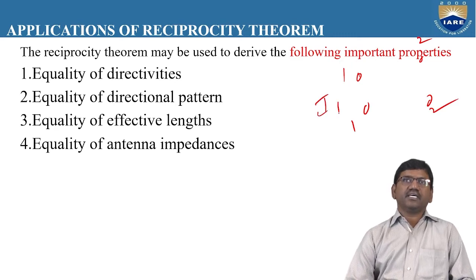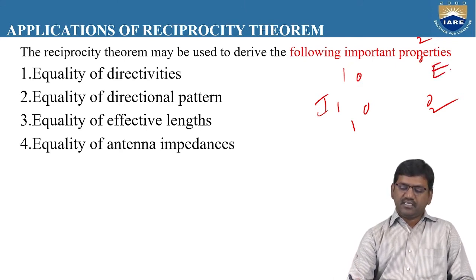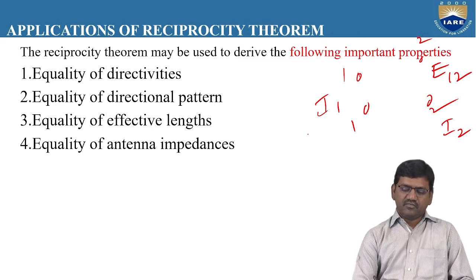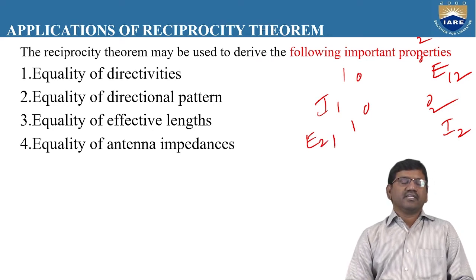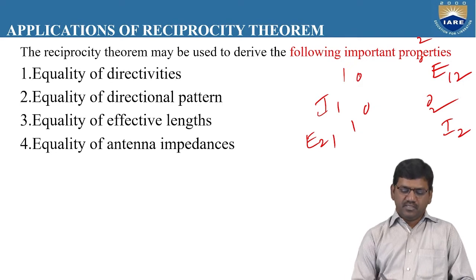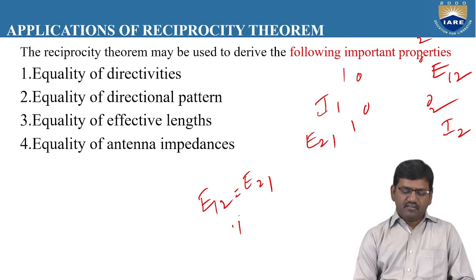Whenever we apply some current at the terminals of antenna 1, if we measure the EMF at the terminals of antenna number 2, let us say as E12, and if you apply the current I2 at the terminals of antenna 2, and if we measure the EMF at the terminals of antenna 1, we can observe that the EMFs at the antenna terminals 1 and also the terminals of antenna 2 will be same provided I1 is equal to I2. That means E12 will be equal to E21 provided I1 is equal to I2.